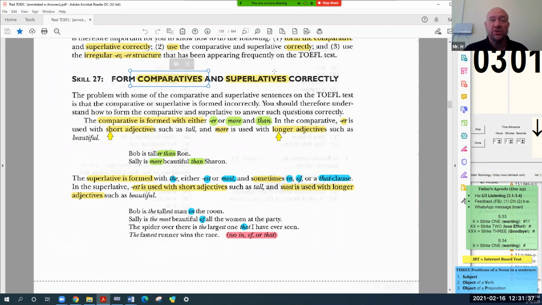What about superlative? The most, for example, the most beautiful. You know the word supermarket, right?